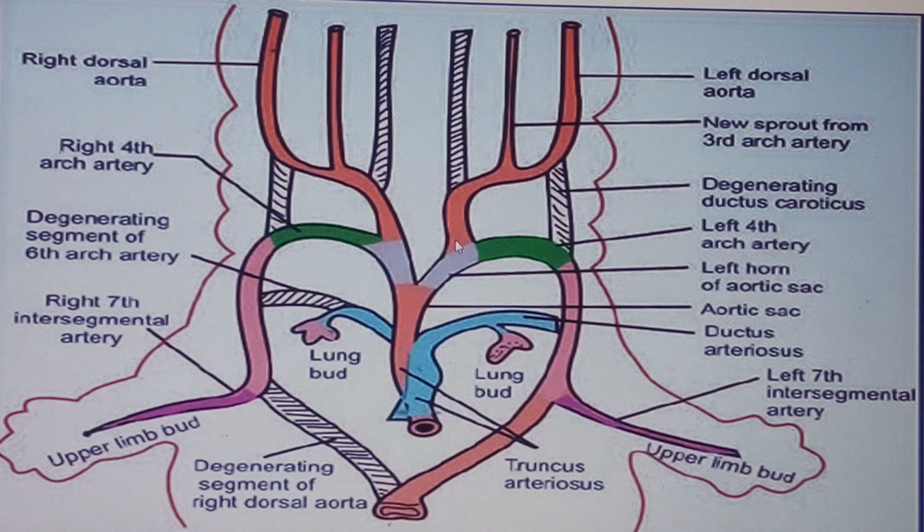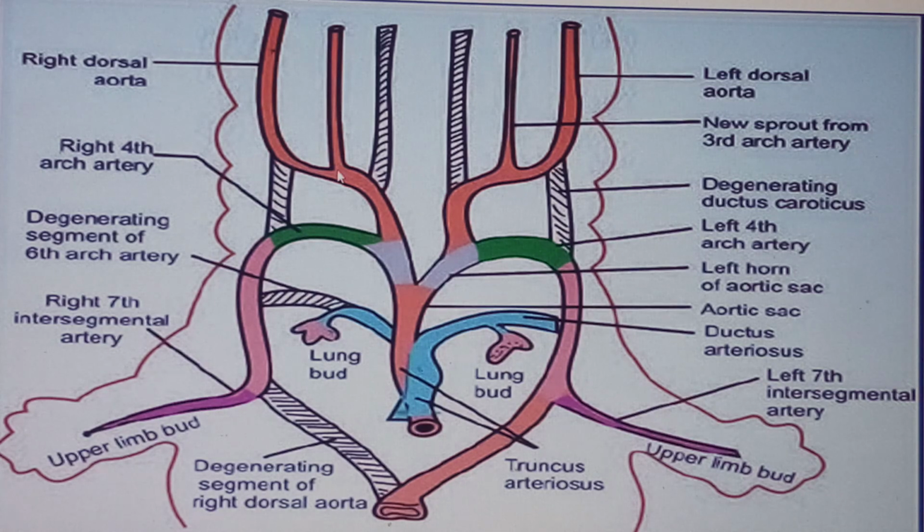But the left one is coming from the arch of aorta by way of the proximal part of what we call the fourth arch artery, giving us the left common carotid artery, the right one giving us that of the right. Then, of course, we said that the distal portion of the left fourth arch artery alongside the cranial portion of the left dorsal aorta will be giving rise to the left internal carotid artery. It is the right side which will give rise to that of the right portions.